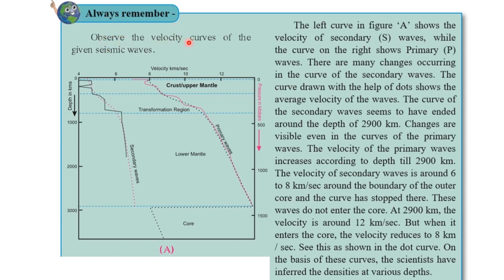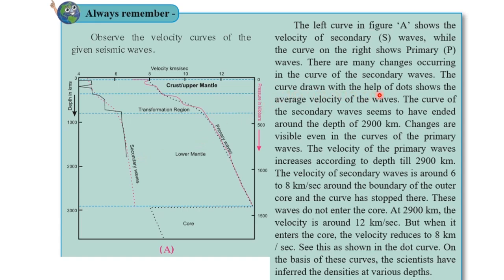Always remember, observe the velocity curve of the seismic waves. Now this is the velocity curve of the seismic waves shown in the figure. The left curve in figure A shows the velocity of secondary waves. So this left hand side curve is the velocity of the secondary wave, and the curve on the right is the primary wave. There are many changes occurring in the curve of the secondary wave.